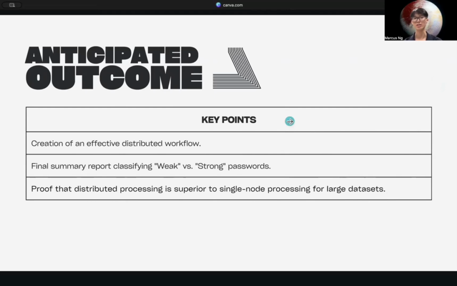To conclude this section, our anticipated outcome is a fully functional distributed workflow that can process large datasets efficiently. The system will output a final summary report that clearly classifies passwords into weak and strong categories. Ultimately, we aim to demonstrate that distributed processing offers a significant speed and efficiency advantage over traditional single-node processing, validating its use for large-scale cybersecurity tasks.